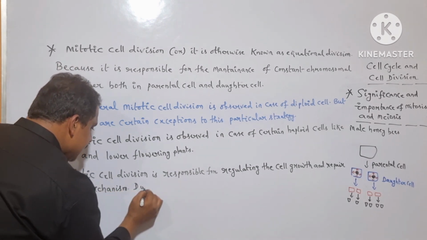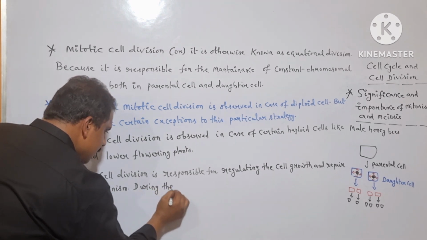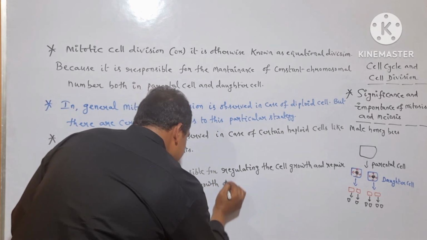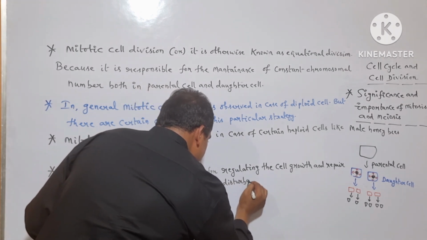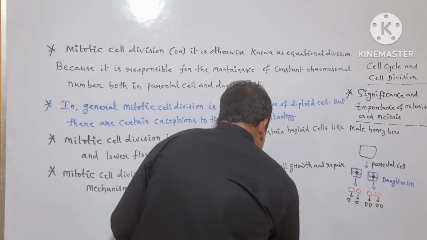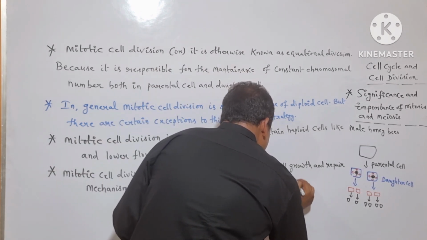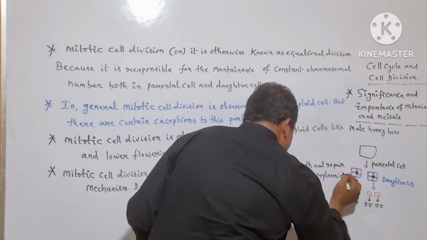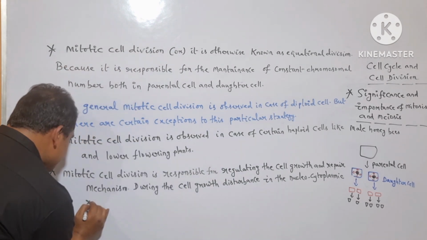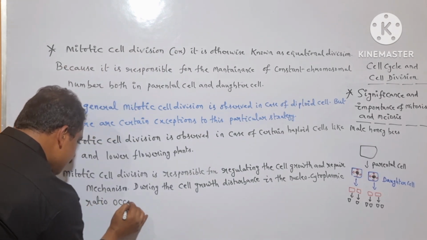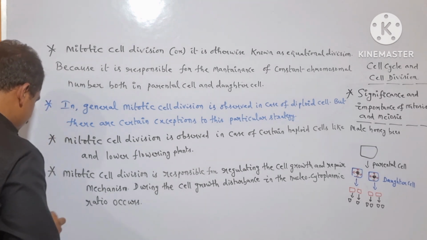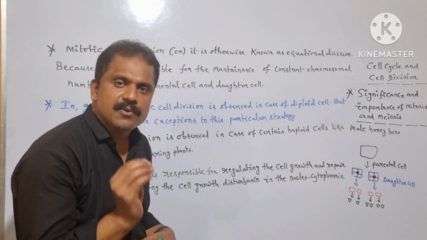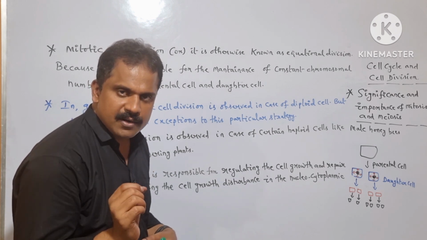So here, during the cell growth, disturbance in the nucleocytoplasmic ratio takes place. Disturbance in the nucleocytoplasmic ratio occurs. So here, in order to maintain the constant nucleocytoplasmic ratio, mitotic cell division plays an important role. Is it clear?